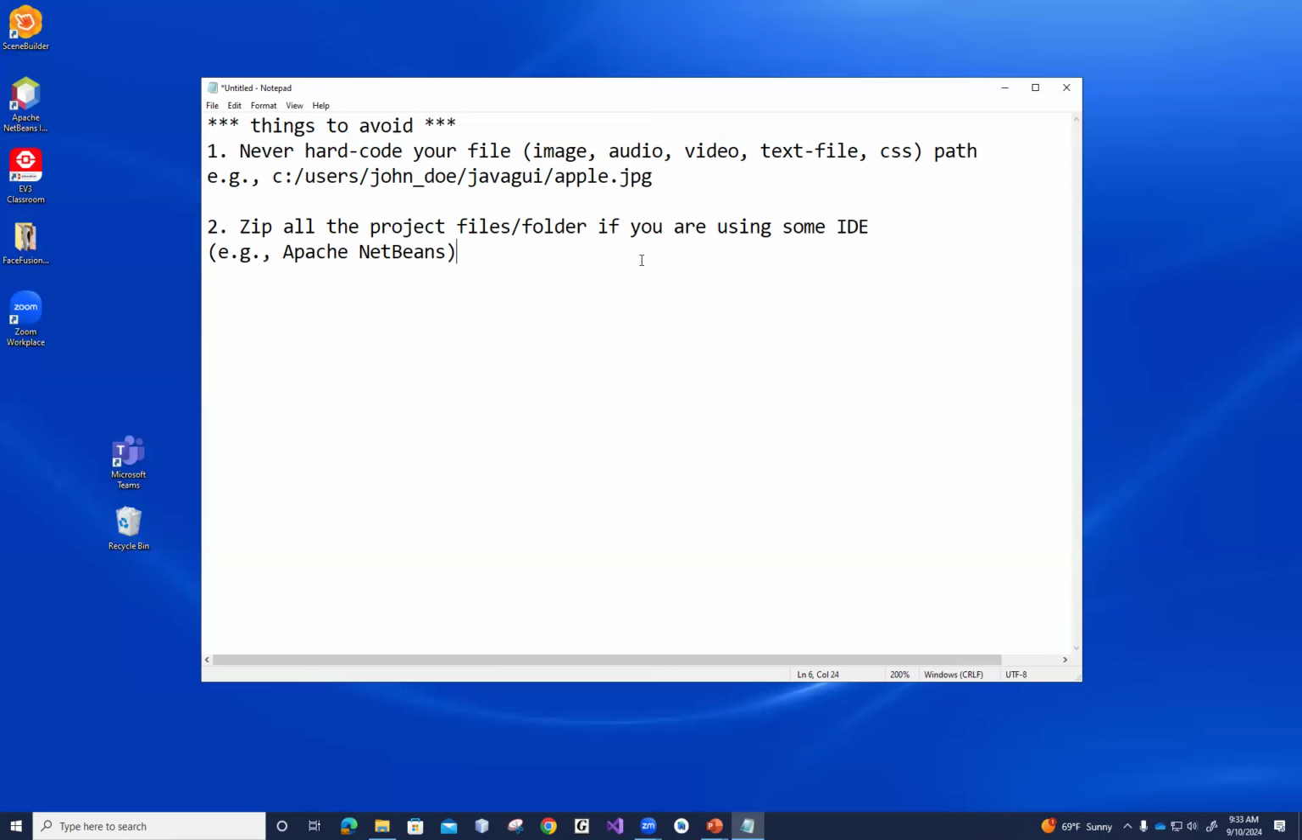Number two, zip. If you are using some IDE to develop your project, remember to zip everything, zip all the files, zip all the folders, and submit it. I think most of you have done a good job if you are using an IDE.